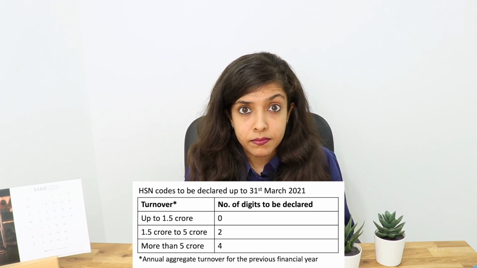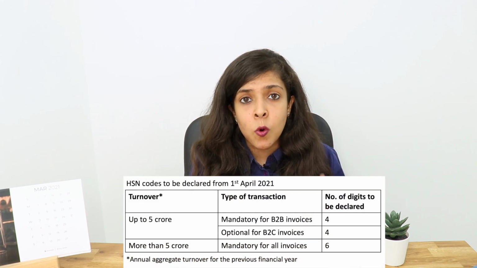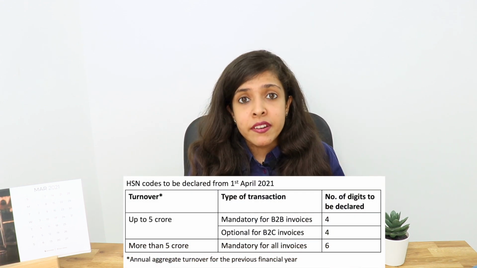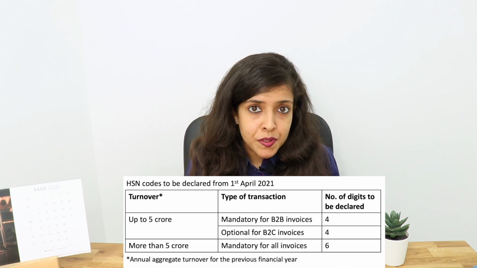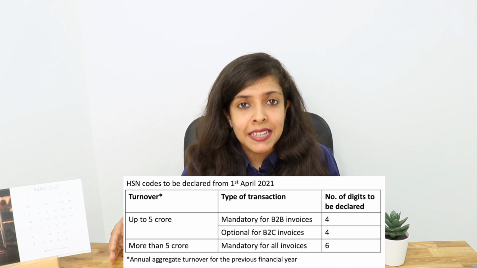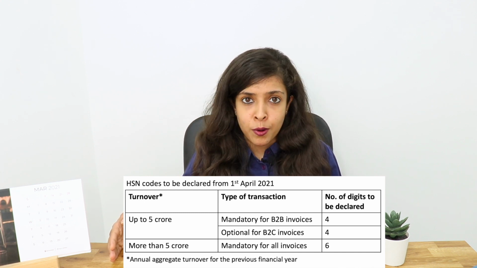But now, as per the change, which is going to be effective from 1st of April 2021, a 4-digit HSN code is mandatory where the aggregate turnover is up to rupees 5 crores, and a 6-digit code is mandatory where the aggregate turnover is above 5 crores.